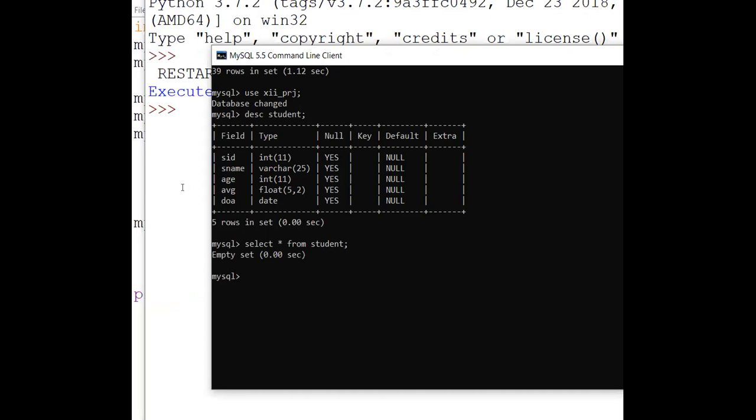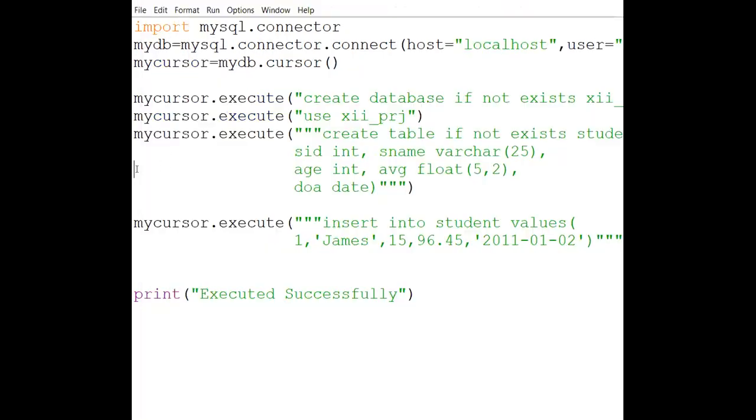Okay. Now see, the problem is it is not showing you the answer. From there, that side I have inserted the value, but this side it is not showing the value. Okay. Now what is the reason behind this? Now you have to keep one more thing in your mind, that all your DML commands, meaning insert, delete and update. After all these three commands, it is compulsory that you have to commit your query. Okay. If it is committed, then only it is going to work. Otherwise, it will not work.